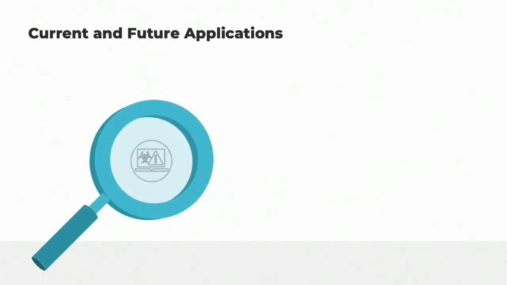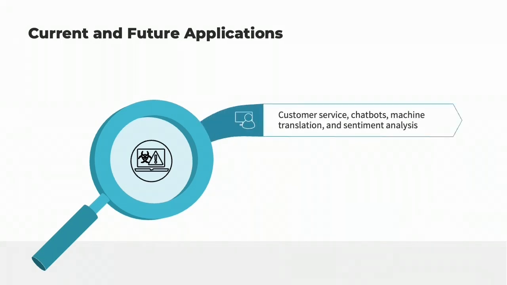Current and future applications of language models show the potential for language models to transform various fields that depend on natural language processing. The following bullet points provide more detail. Language models have already been applied in several areas, such as customer service, chatbots, machine translation, and sentiment analysis. These applications have shown promising results and have the potential to improve efficiency and accuracy in various industries.